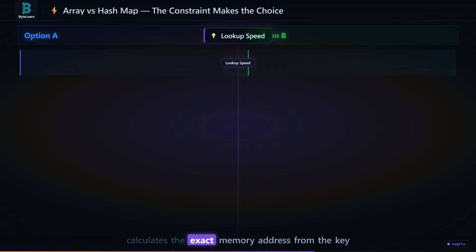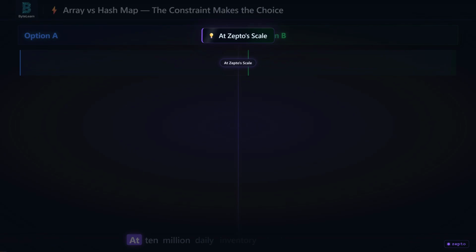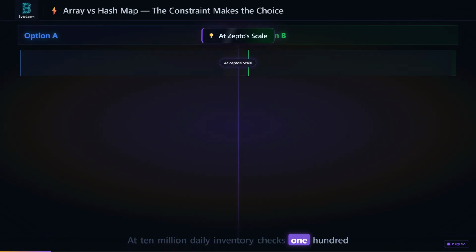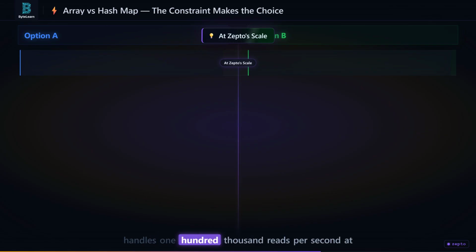HashMap calculates the exact memory address from the key and jumps directly. 2 milliseconds always. That is not a performance difference, it is a correctness boundary. At 10 million daily inventory checks, 100,000 reads per second hit the storage layer. An array in PostgreSQL means 100,000 full table scans per second. PostgreSQL collapses under this load. Redis with 4 million hash map keys handles 100,000 reads per second at 120 megabytes of memory. The database is never touched during normal operation.